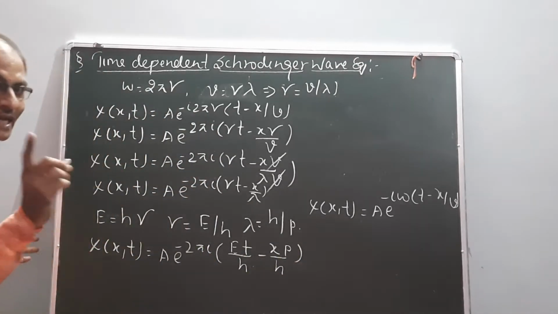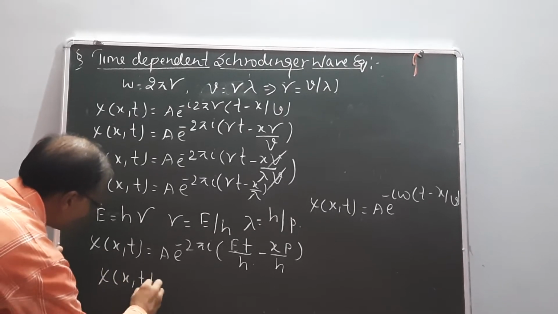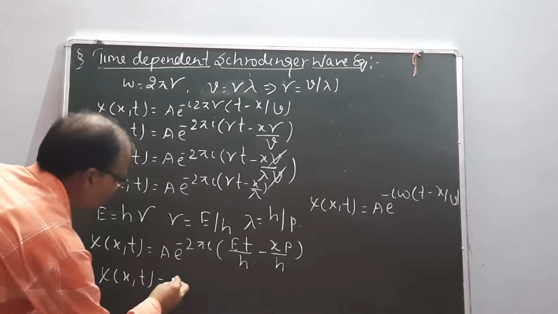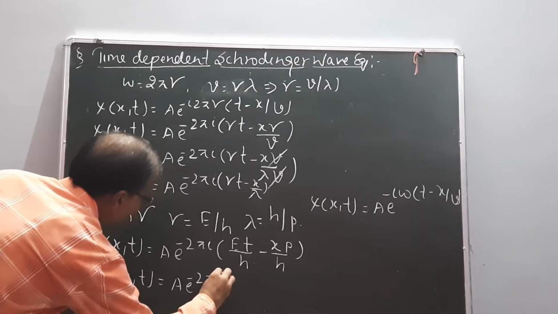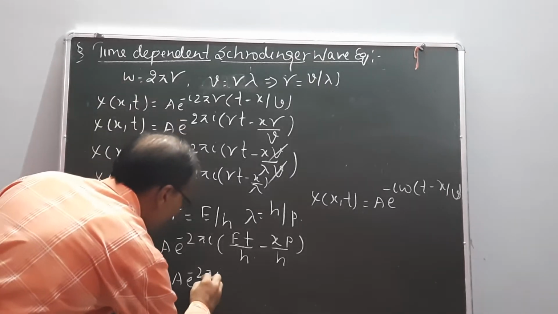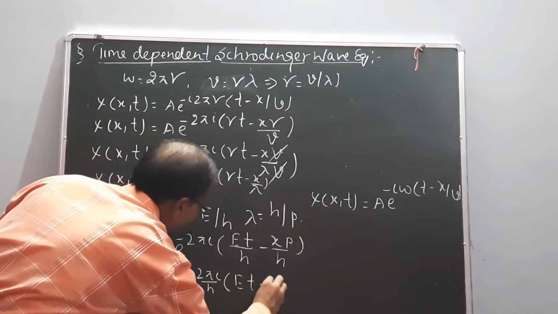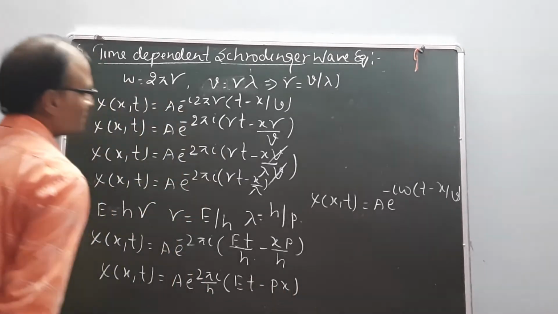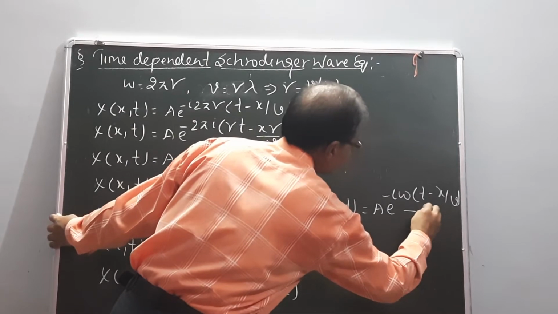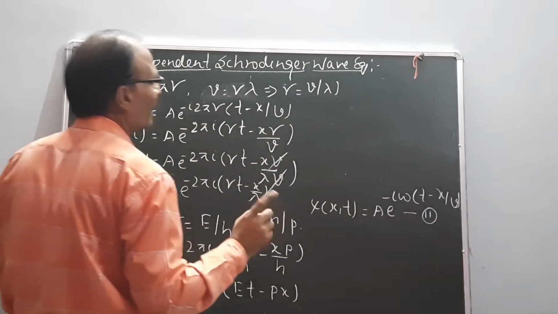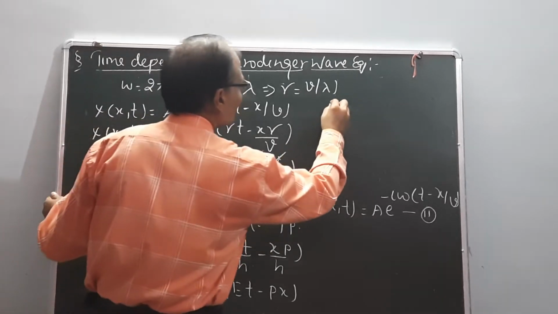So the equation is psi(x, t) equal to A e to the power minus 2 pi i upon h (Et minus px). This is equation number 2, and I explained the previous equation.